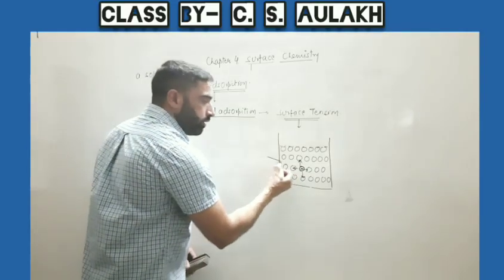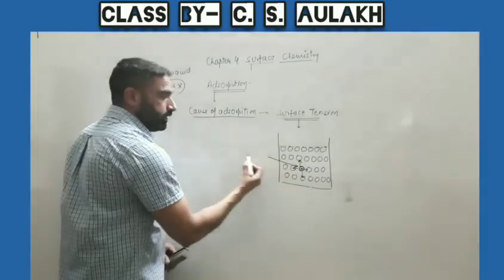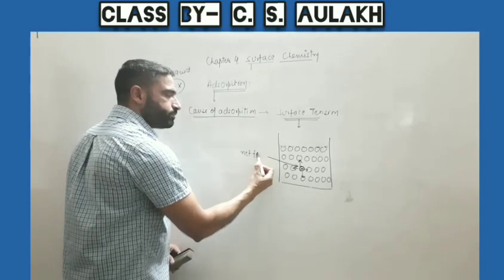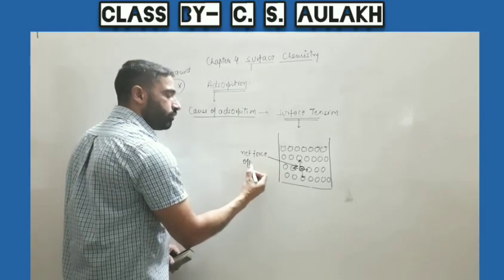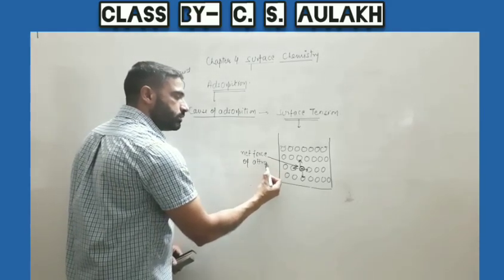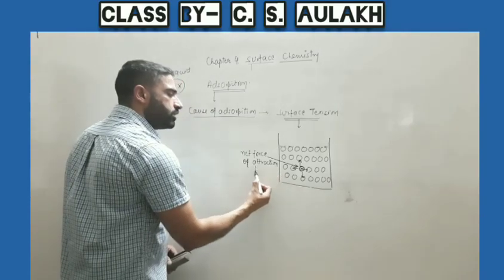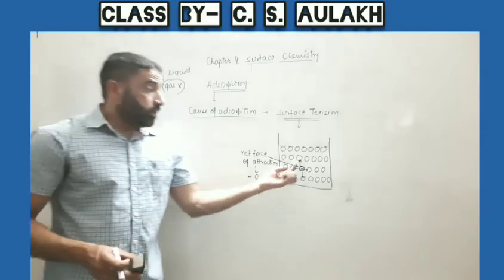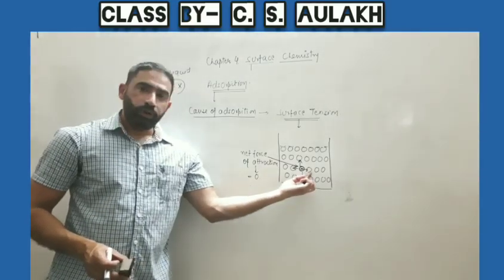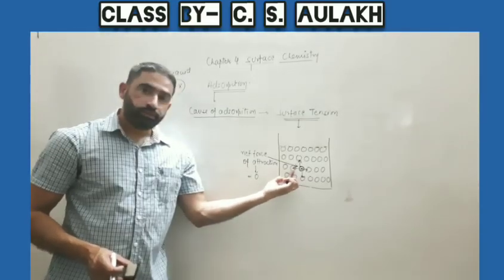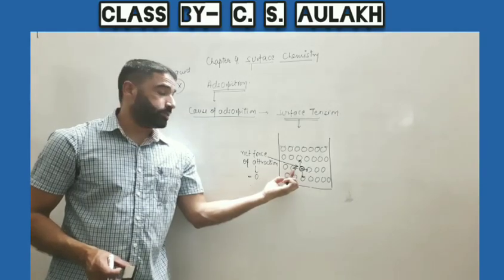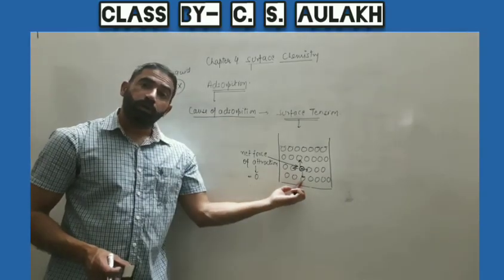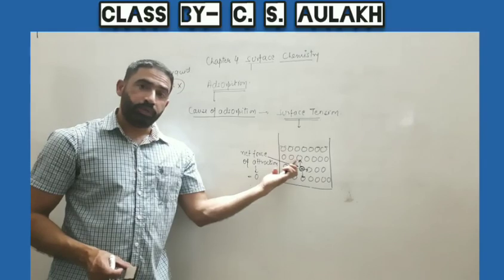So the net force of attraction over this molecule is equal to 0, because the force exerted by this molecule is balanced by this one. In the same way, the force exerted by the downward molecule is balanced by the upper side molecule.